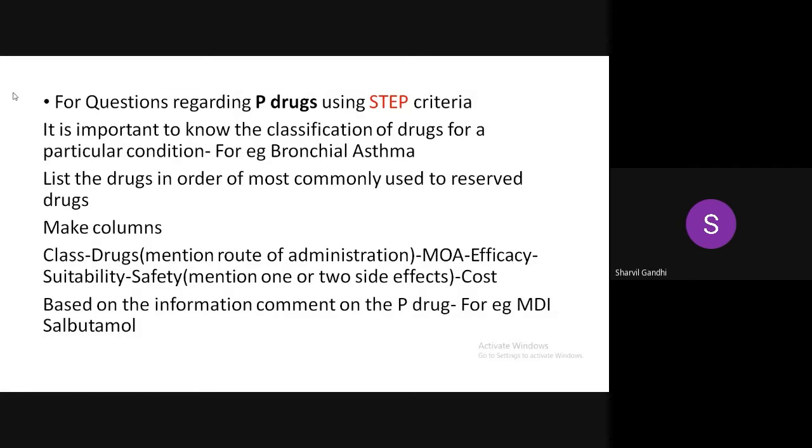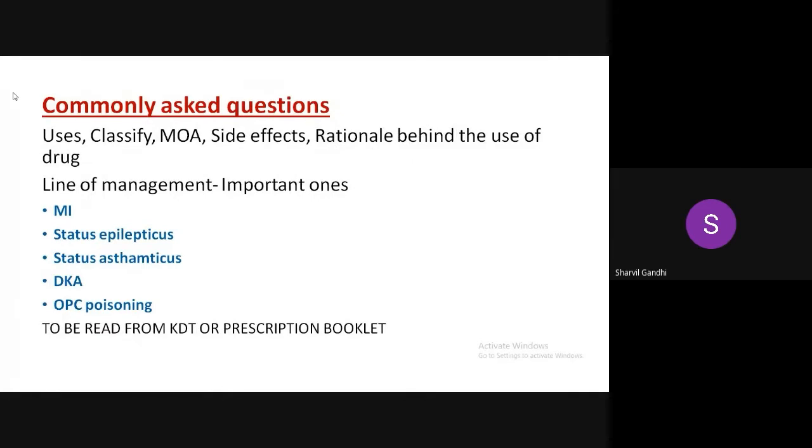Based on the information you write in the table, just conclude below that the P drug for the patient is MDI salbutamol because of the following reasons. This is how you deal with such questions, and these are kind of free questions, because you just need to know the classification of the drugs. That's it. Nothing more to be learned. So yeah, next. These are the kinds of questions that you usually get.